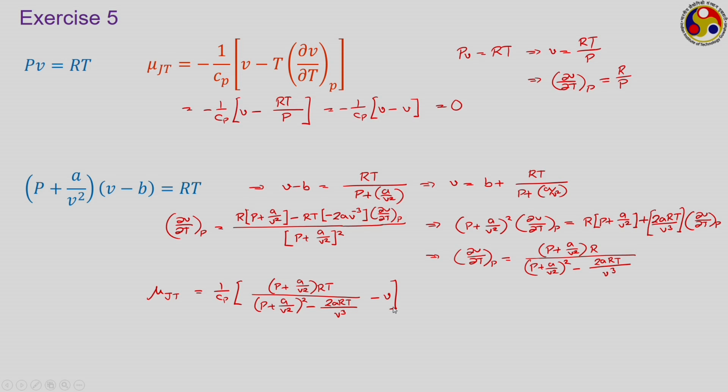This is a quite complicated expression. Now, you can simplify this in whatever way you want, and once we have the given information available, that is, we are talking about a particular state point, you know the expressions for the pressure, temperature, etc. Putting this, you can calculate the value of the Joule-Thomson coefficient. So, that is the concept of the Joule-Thomson coefficient. Let us quickly move on to discuss the final concept in this particular module, which is the Clapeyron equation.